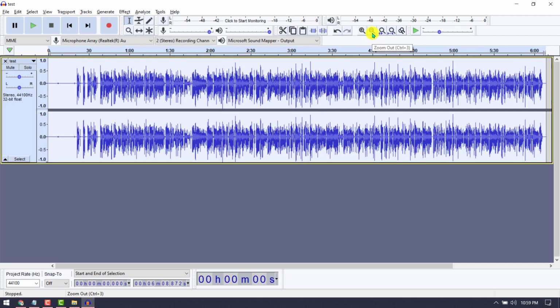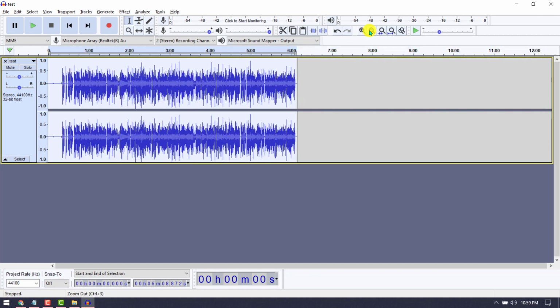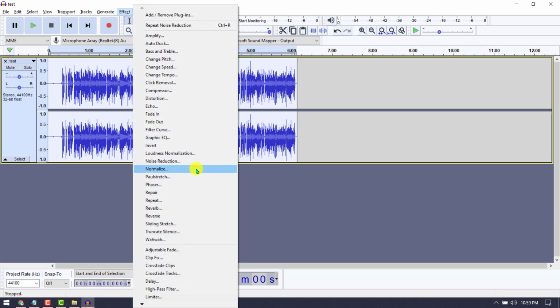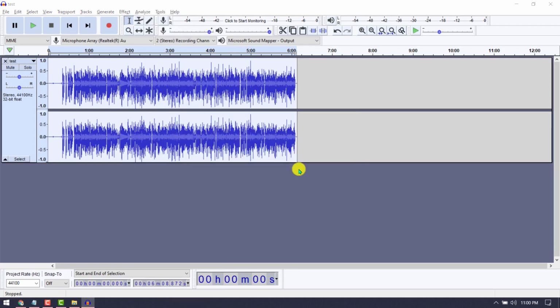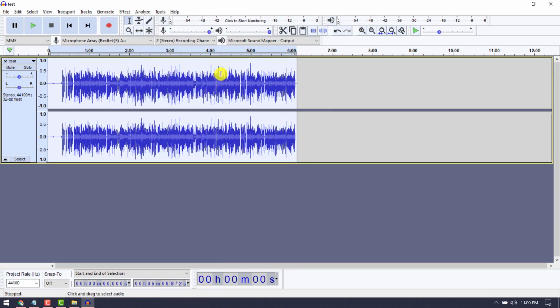One more pro tip I can give: if you see the waves or graph, it's mostly up and down. But when we listen in the headphones, if some sounds are very high and some voices are low, that will definitely cause a problem, right? So for that we can go to Effect and use Normalize, and you click on OK. That's it. It will try to even out the voice, and definitely it will be very smooth compared to the previous one.